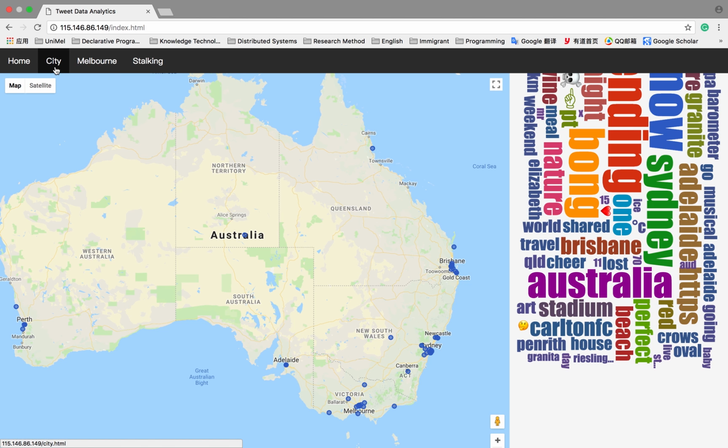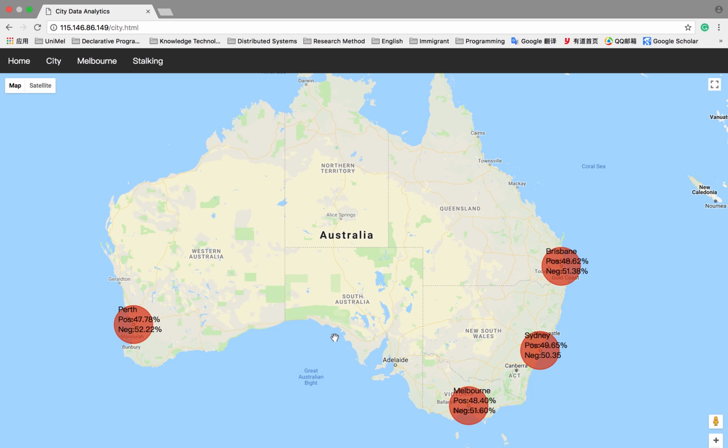Now, this is the city page. We picked the four major cities in Australia: Sydney, Melbourne, Brisbane, and Perth. We processed the tweet text through sentiment analysis and tagged every tweet according to its general attitude. Is it positive or is it negative? Interestingly enough, all cities have slightly more negative tweets than positive tweets, but I suppose that social media is a platform for people to express their frustrations.